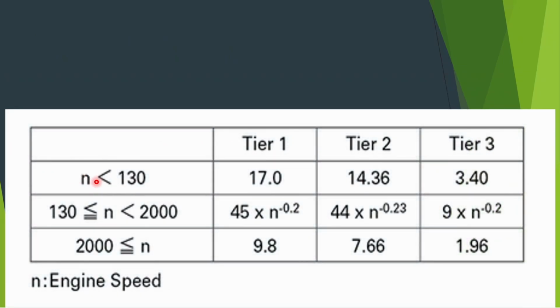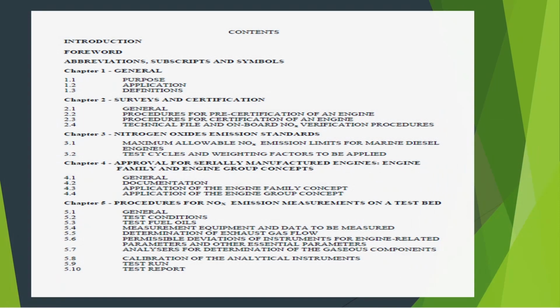So here, if your engine RPM is below 130, then these are the values of the NOx that your engine has to follow in tier 1, tier 2 and tier 3. And if your engine is above 2000 RPM, then these are the values. So here you can see that from 3.4 to 1.9, around 80% reduction is there. So that is the index of NOx technical code.